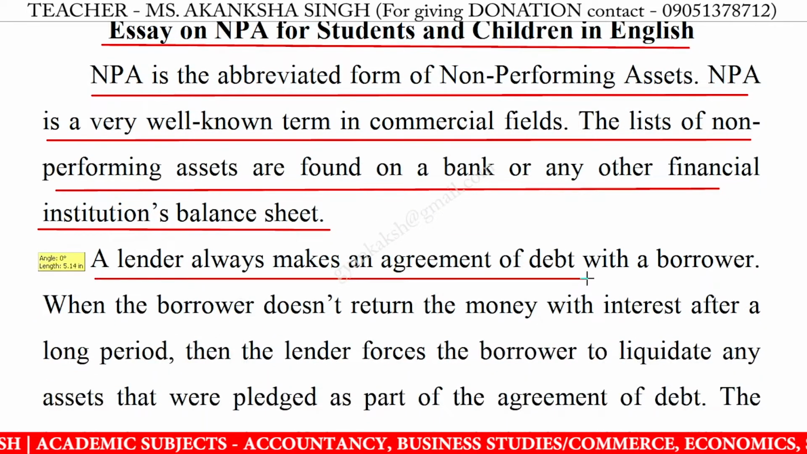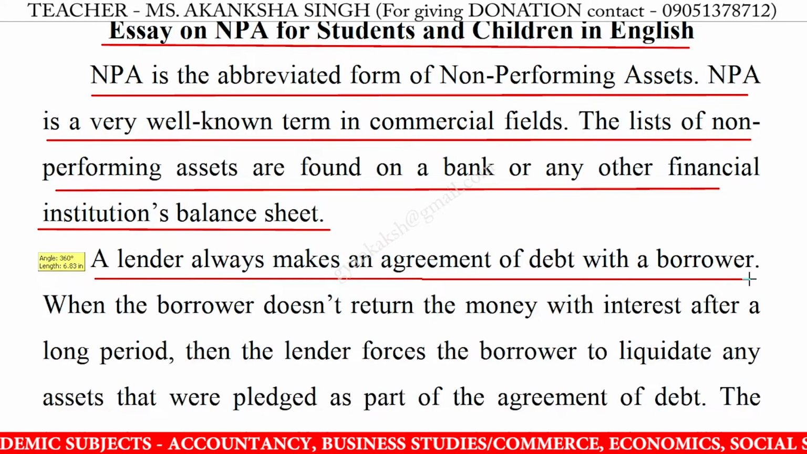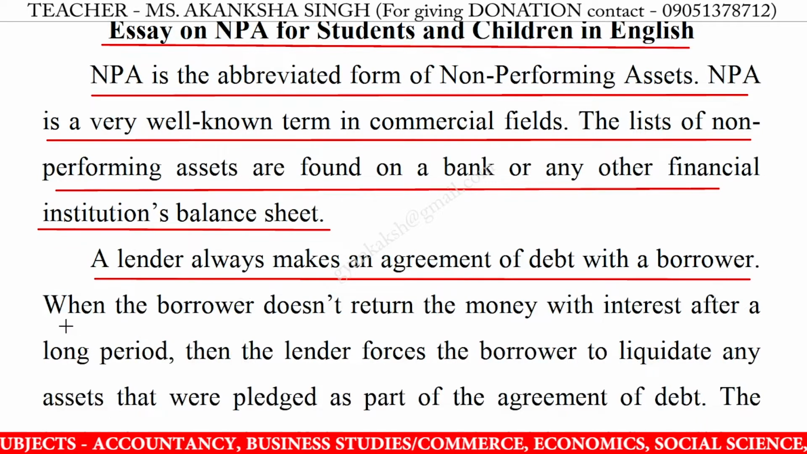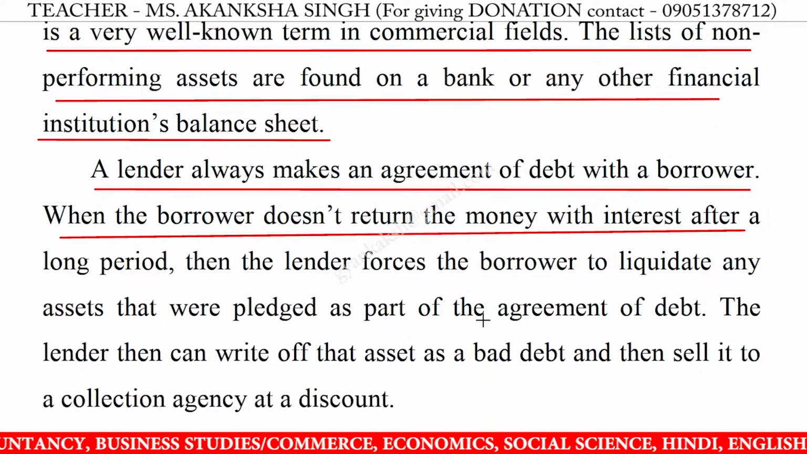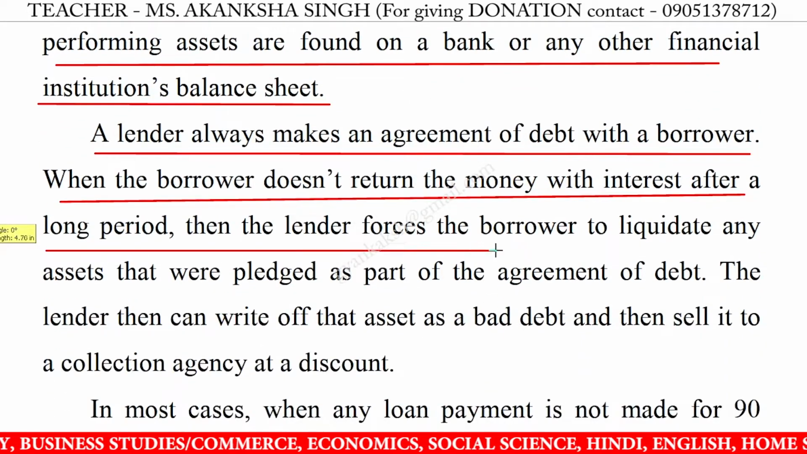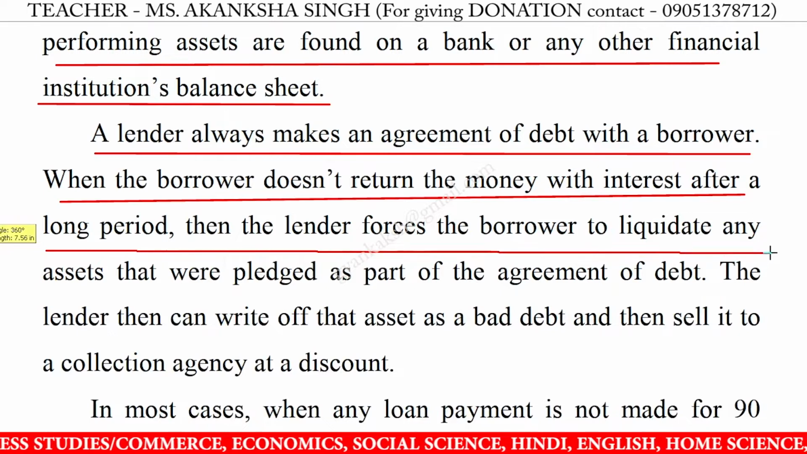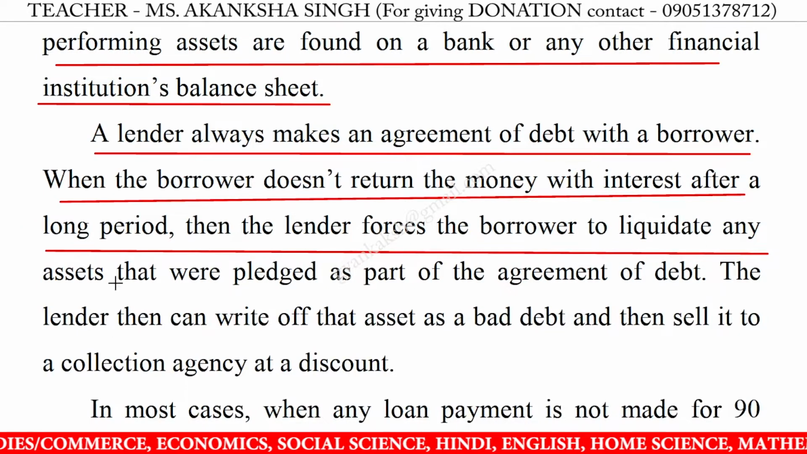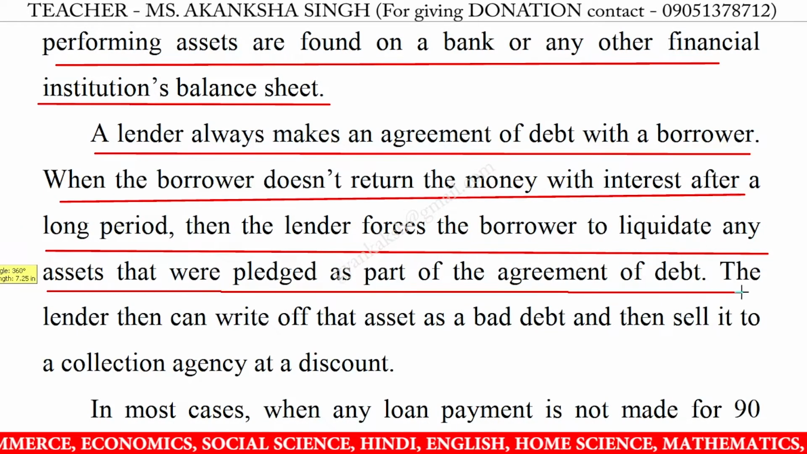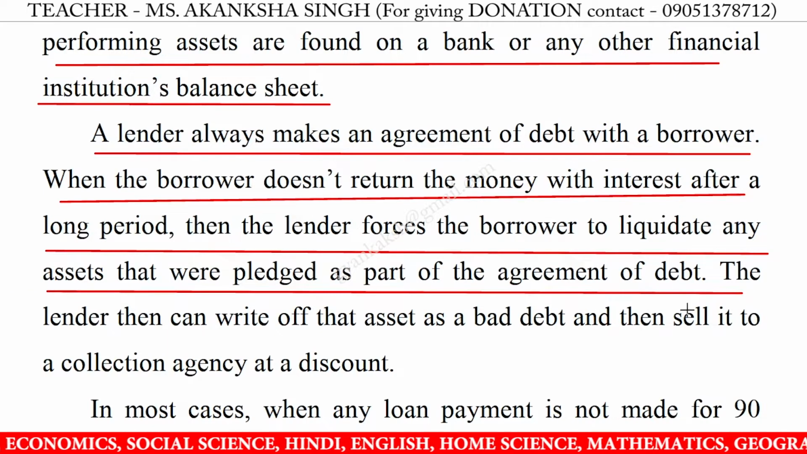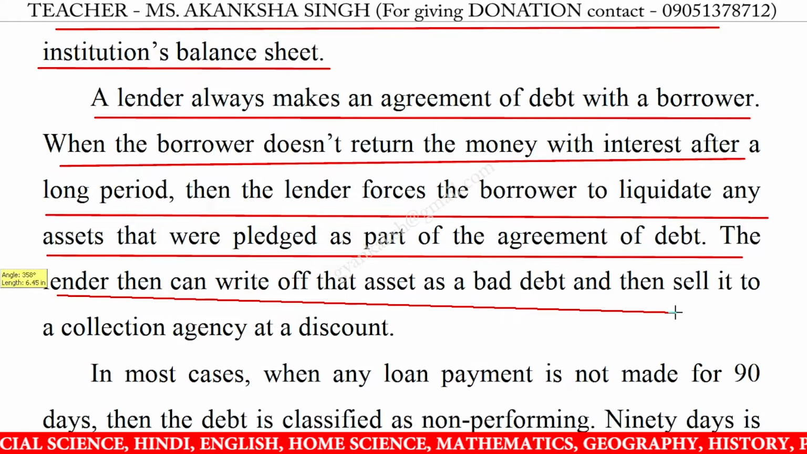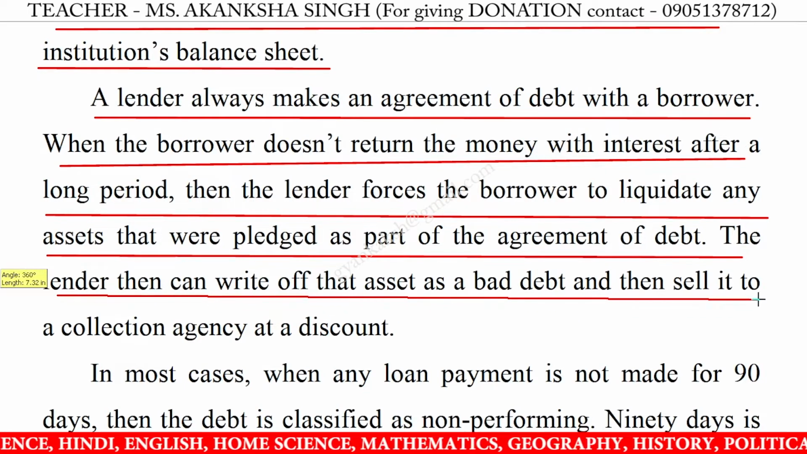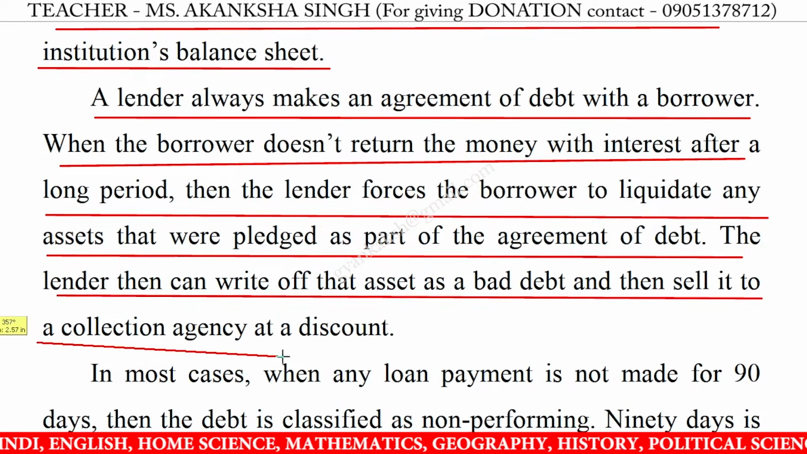A lender always makes an agreement of debt with the borrower. When the borrower doesn't return the money with interest after a long period, then the lender forces the borrower to liquidate any assets that were pledged as part of the agreement of debt. The lender then can write off that asset as a bad debt and then sell it to a collection agency